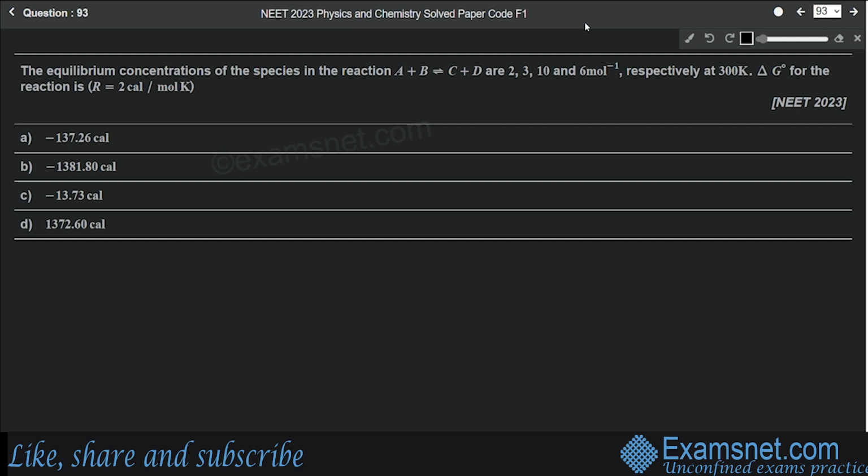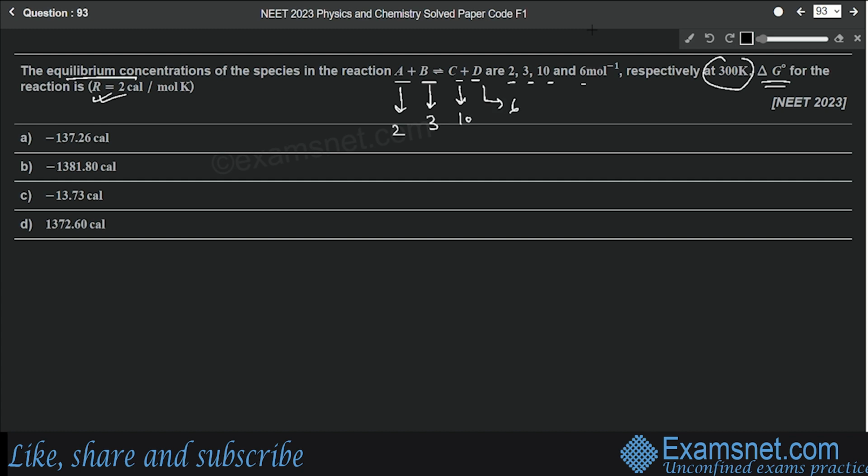Question number 93 is from the chapter Equilibrium, and the question is: the equilibrium concentrations of the species in the reaction A plus B gives C plus D are 2, 3, 10 and 6 mol per litre respectively at 300 Kelvin. Delta G naught for the reaction is, the value of R is given. So the concentration of A is given as 2, concentration of B is 3, that of C is 10 and that of D is 6.